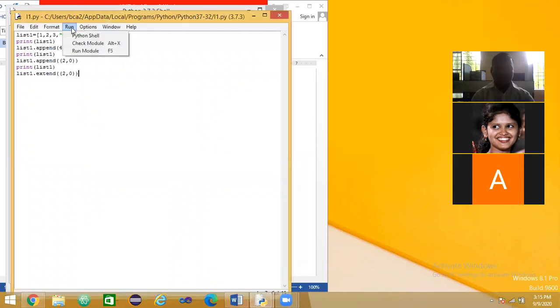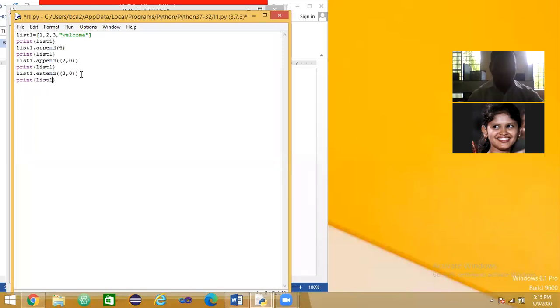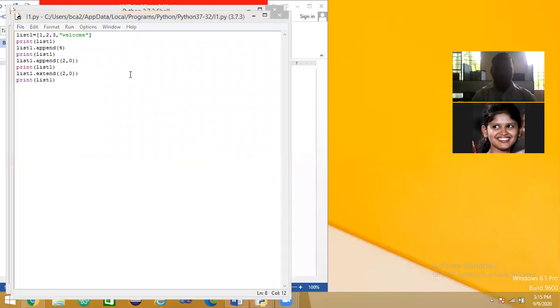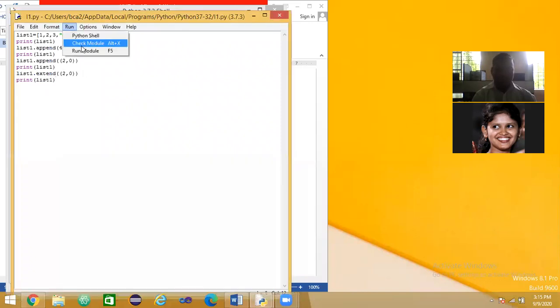The fourth, I need to print this one. Print of list 1. So has anybody understood extend? Okay, first I will run this one. See here.